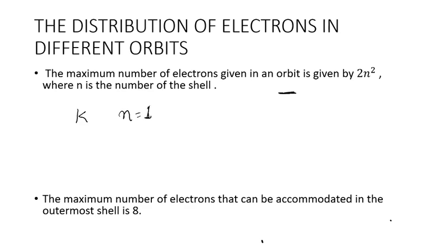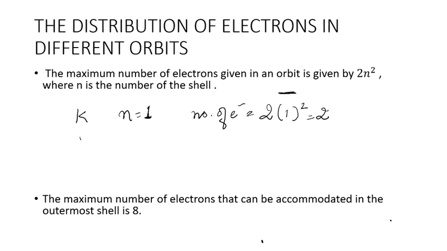Means this is the first shell from the nucleus. Putting it into the formula, 2n square means 2 into 1 square. That comes out to be 2 only. Means the maximum number of electrons that can be accommodated in the K shell is 2.